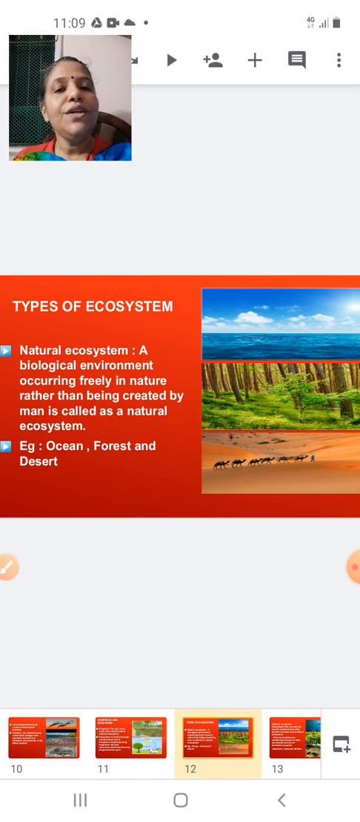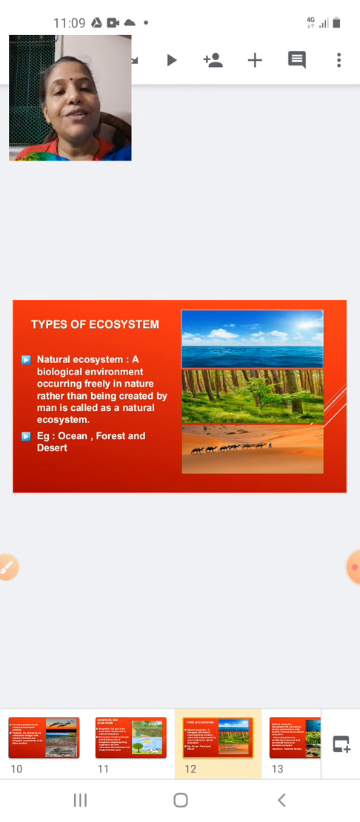Now students, here you are going to study the types of ecosystem. There are two types of ecosystem. One is called a natural ecosystem and the other is called the artificial ecosystem. In the case of the natural ecosystem, it is a biological environment which is occurring in nature. You have not made it, I have not made it. It is occurring actually in nature. Such a type of ecosystem will be called a natural ecosystem.